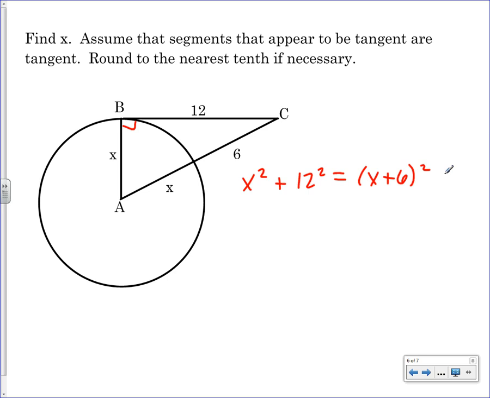X plus 6 quantity squared. So pretty okay with what I just did, okay? So x squared we just write again. 12 squared is obviously 144, okay? This is not x squared plus 36. That is not a shortcut that exists. That's not true. If you ever want me to show you why, I can, but that's not how you do it. Yeah, we're going to have to FOIL that. Do you guys understand why you can't just say that's x squared plus 36, not just because I said?